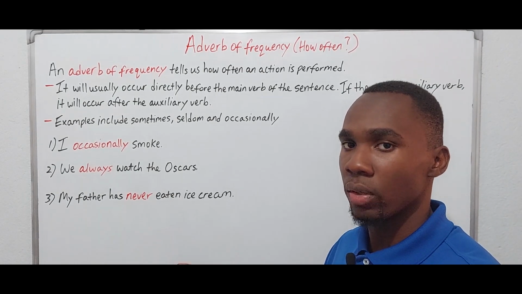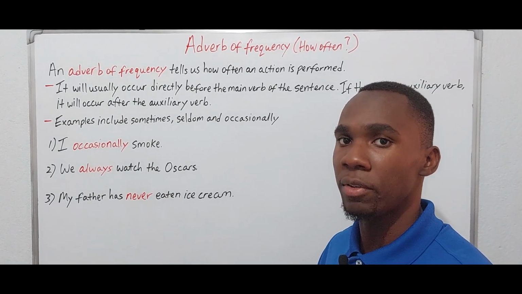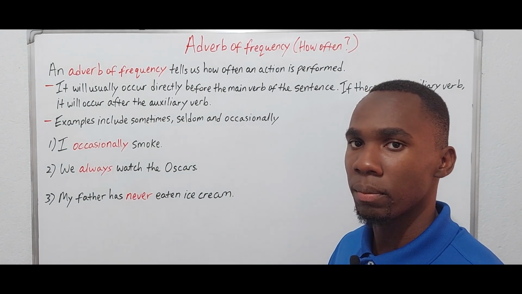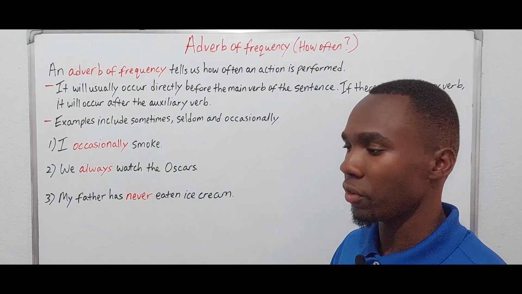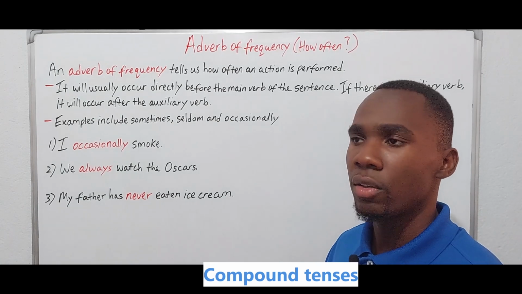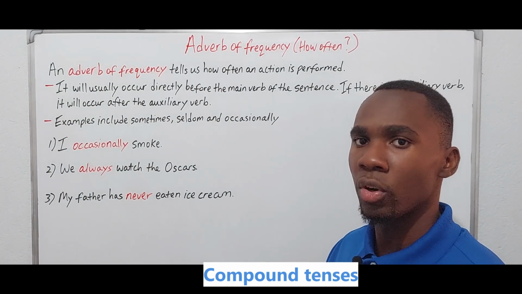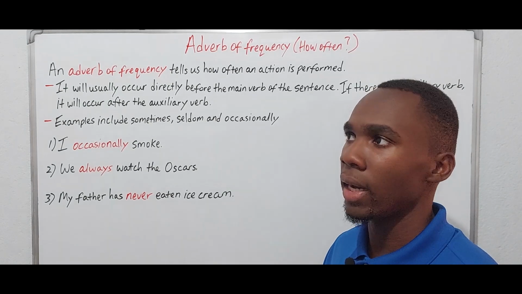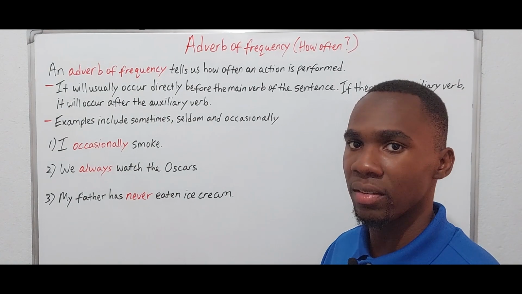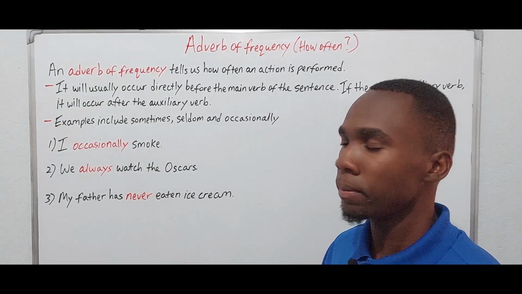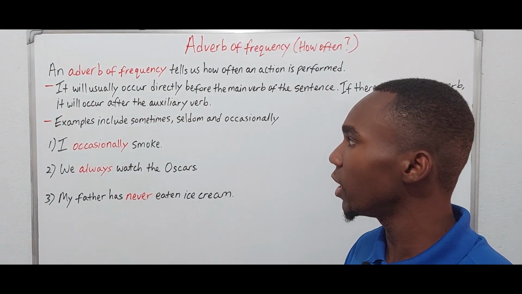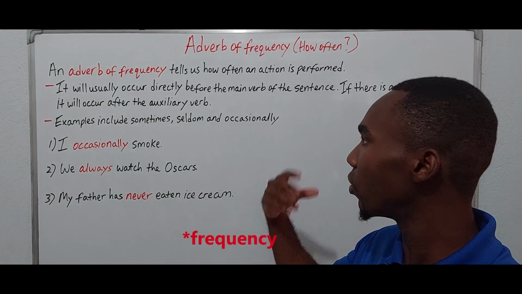So to have would be a helping verb, and our main verb would be done, but it's in the past participle. So for tenses like that, we will call these compound tenses. You will need more than one verb. And so when you hear the term auxiliary verb, that's what it means. It means a helping verb. So examples of adverbs of frequency include sometimes, seldom, and occasionally.